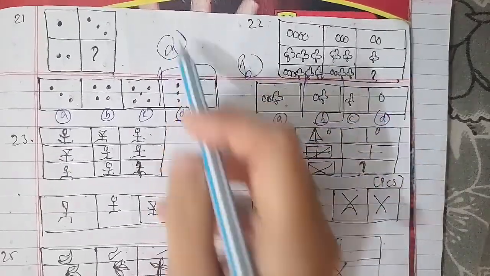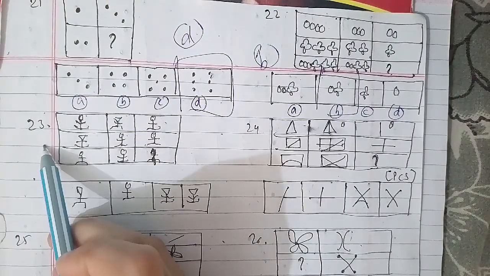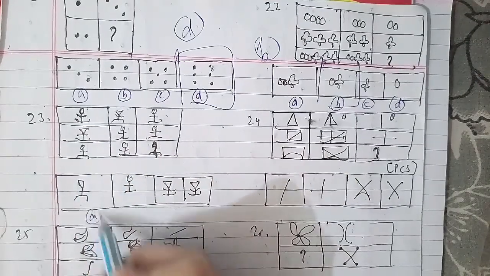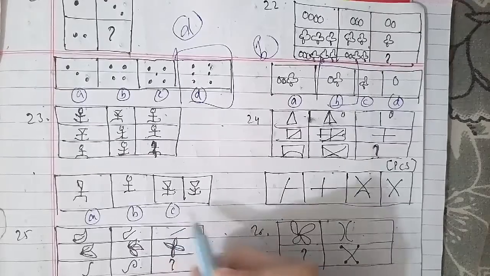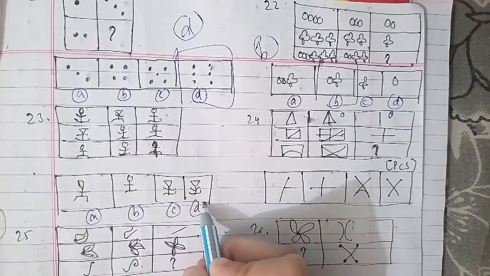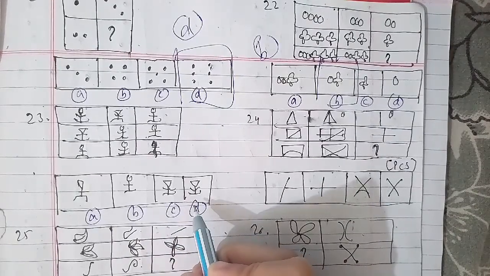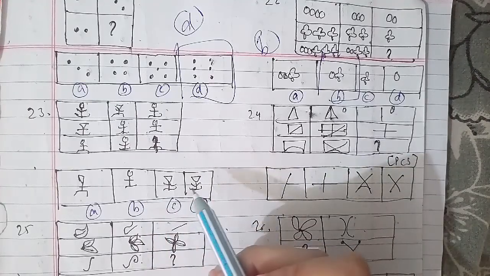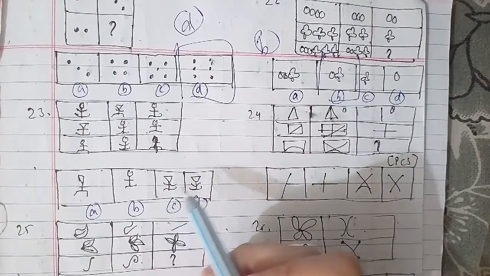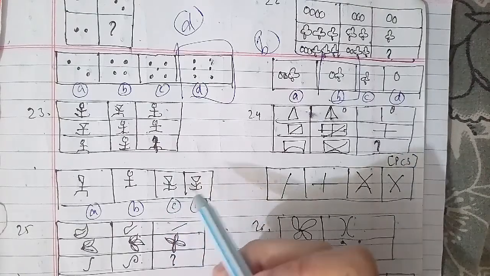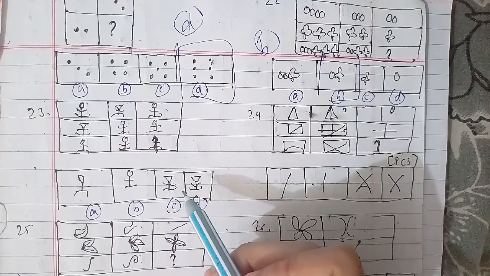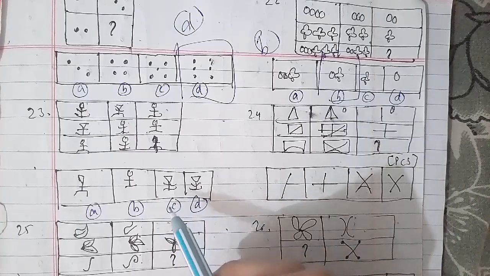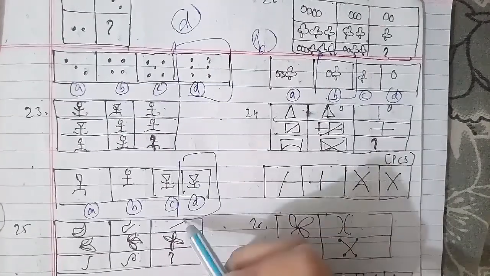We'll go ahead with another one, which is the 23rd question of the session. This is a figure, as you can see here, figure A, B, C and D. There are three types of faces, three types of hands and three types of legs. Each type is used once in each row, so the feature not used in the first two figures of the third row would together form the missing figure. So the answer is the D figure, the right answer for this question as well.